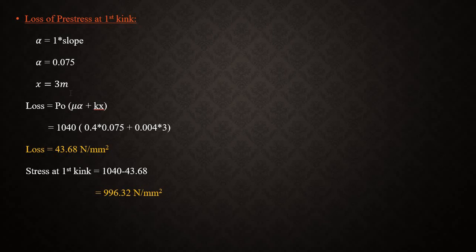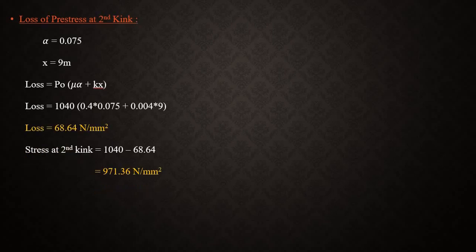X and alpha are very important in this problem, so pay some attention here. So the loss is 43.68 Newton per mm square. Where is the loss? At the 3 meter distance, this much is a loss. So the stress at the first kink: what was the initial stress? Initial stress was 1040 minus 43.68, the loss. So the stress at the first kink is 996.32 Newton per mm square. This much is the loss at 3 meter distance.